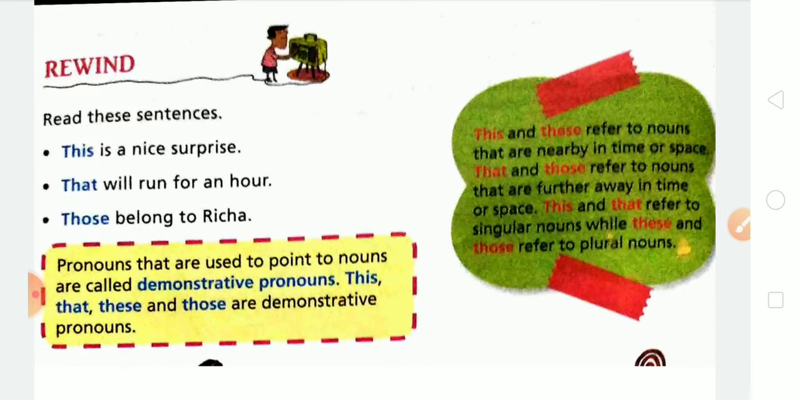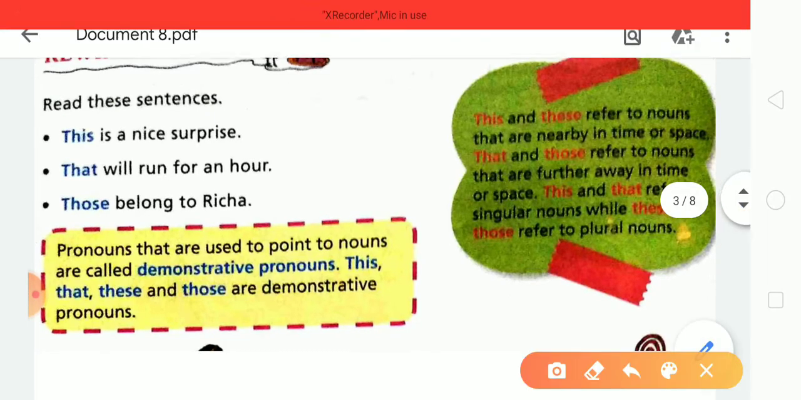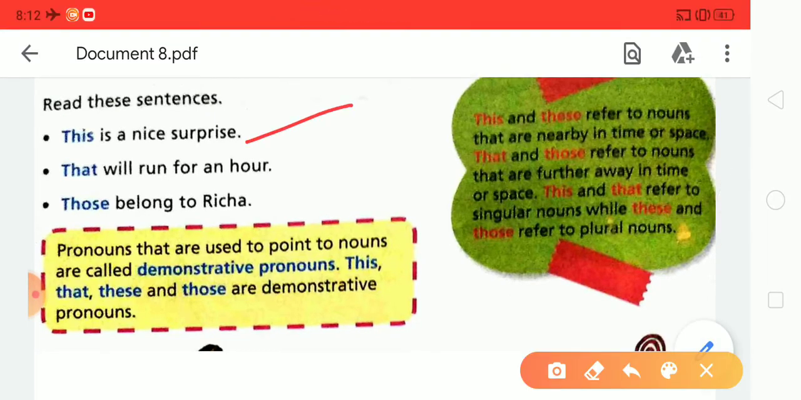Now we are talking about the demonstrative pronoun. And what do you mean by demonstrative pronoun? Pronouns that are used to point to a noun are called demonstrative pronouns, and this, that, these, and those are demonstrative pronouns. It means the pronouns which point out a person or things are called demonstrative pronouns. Look here: This is a nice surprise. Those belong to Richa. This is my book. These are wooden chairs. That is her house.